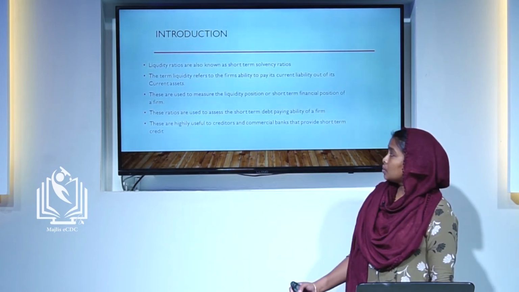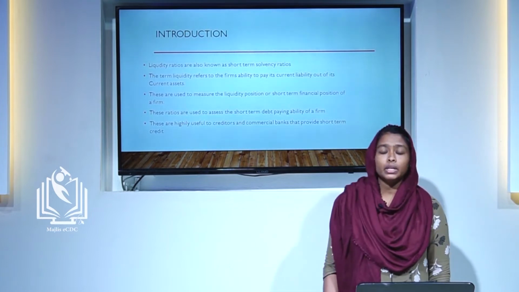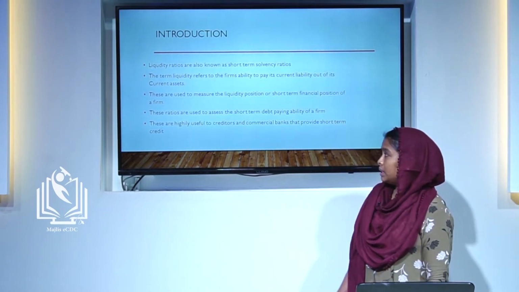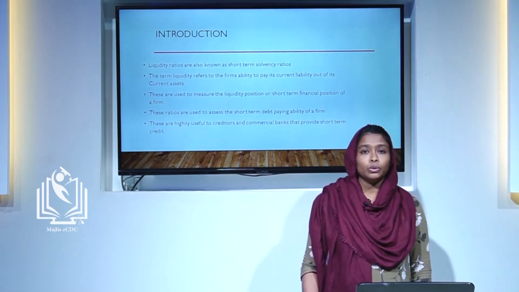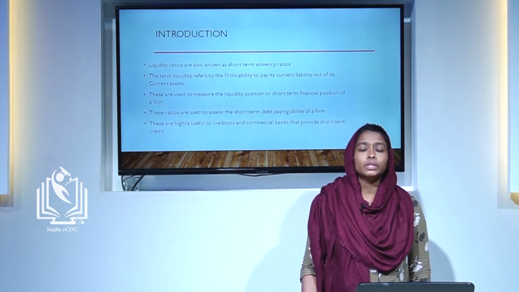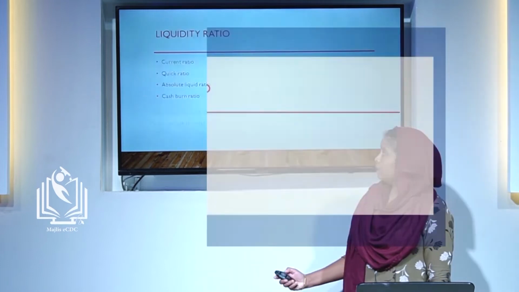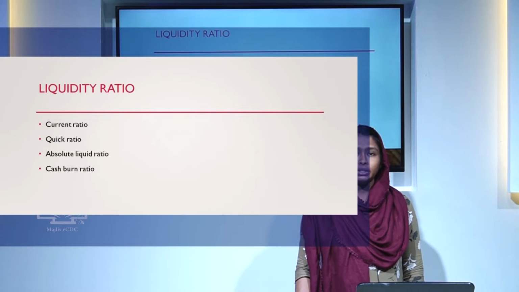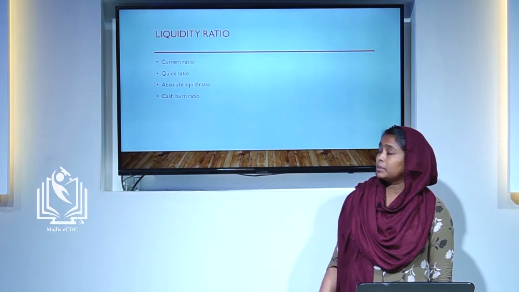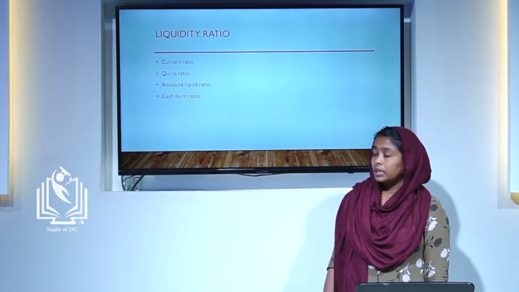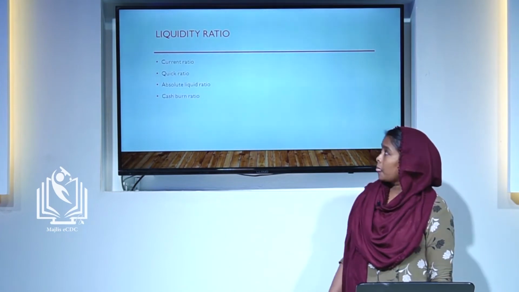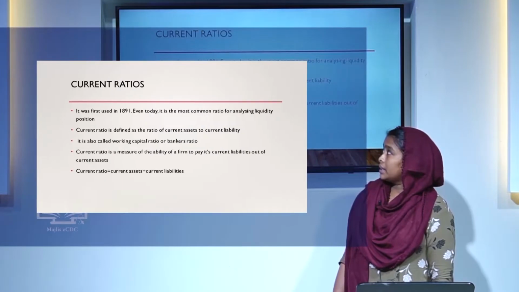These ratios are used to assess the short-term debt paying ability of a firm. These are highly useful to creditors or commercial banks, who are providing short-term debt to business organizations. Then what are the types of liquidity ratios? Mainly there are 4 types. There are a lot of types, but here the important types are current ratio, quick ratio, absolute liquid ratio and cash burn ratio.